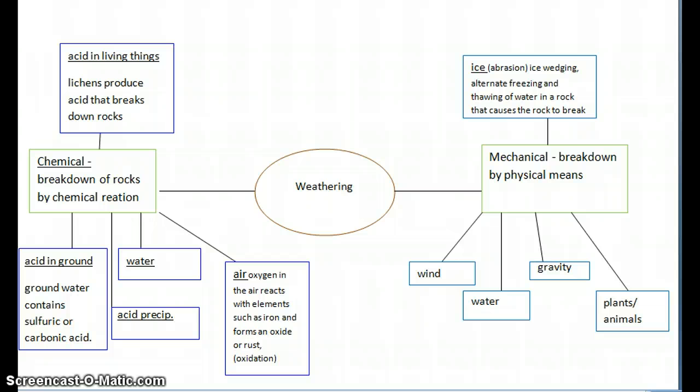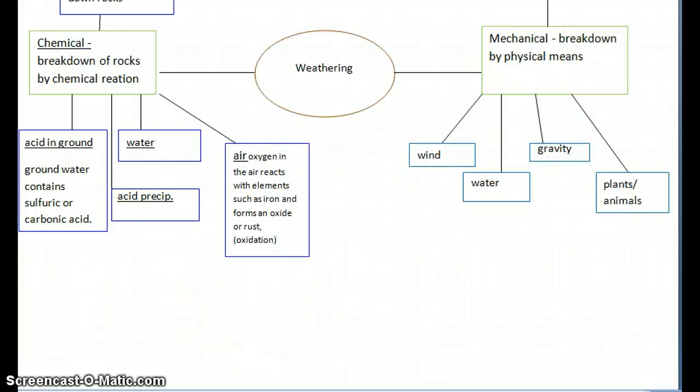The other type of weathering is mechanical, which is breakdown by physical means. There are 6 types: wind, water, gravity, plants and animals, and ice, which includes abrasion and ice wedging, the alternate freezing and thawing of water and rock that causes rock to break.